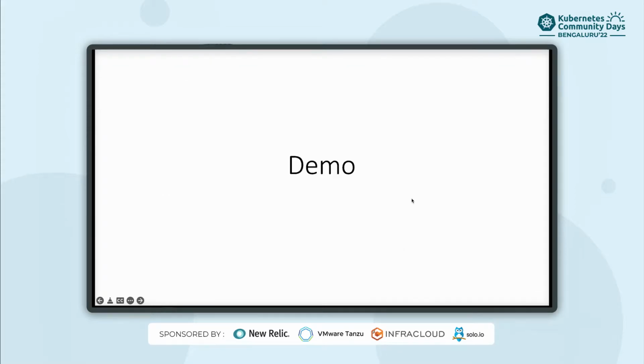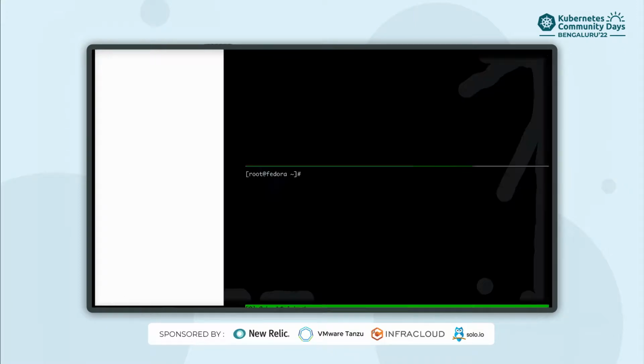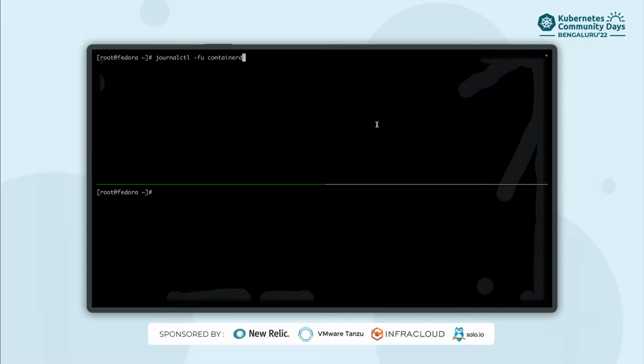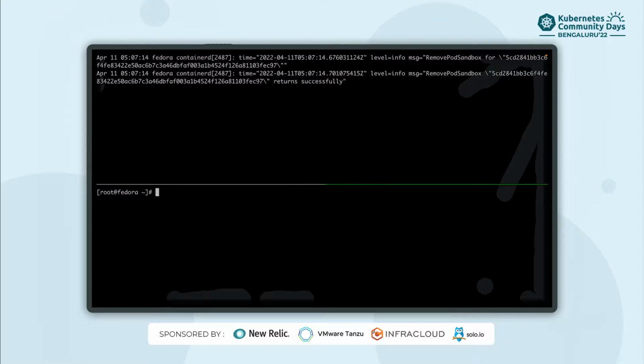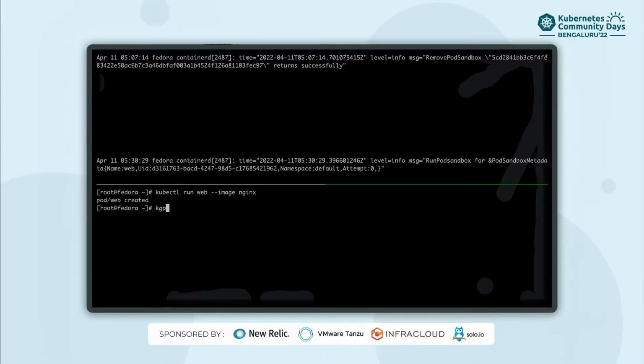So yeah, let's look at a small demo. Here I'm on this node. It's a single node Kubernetes cluster. I also wanted to show you the containerd logs, what's going on here. Let's start a container, a pod, and let's see.